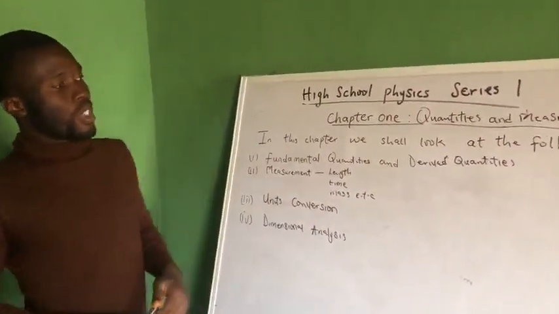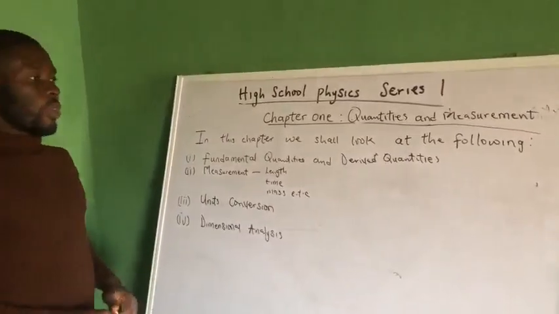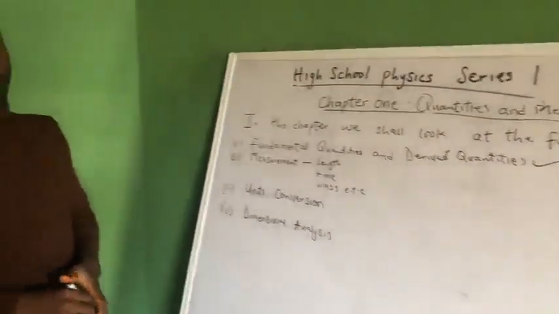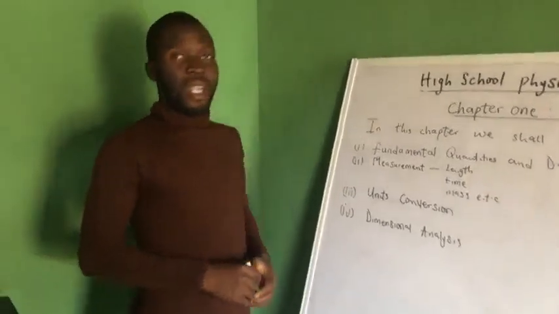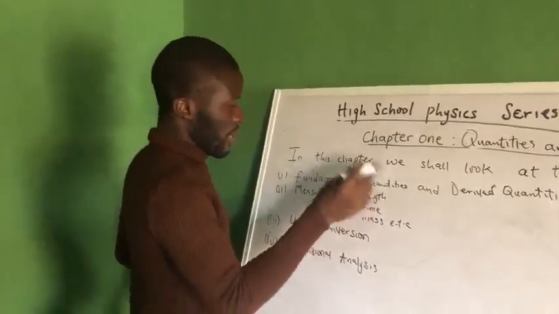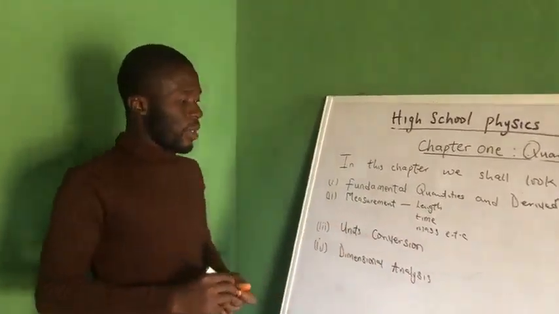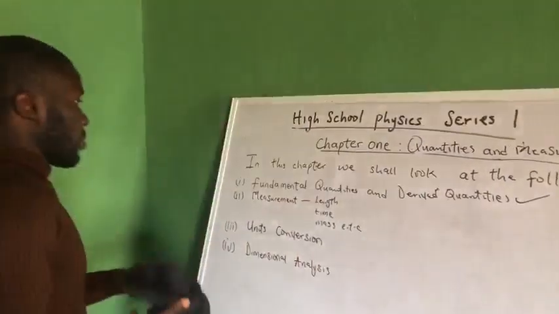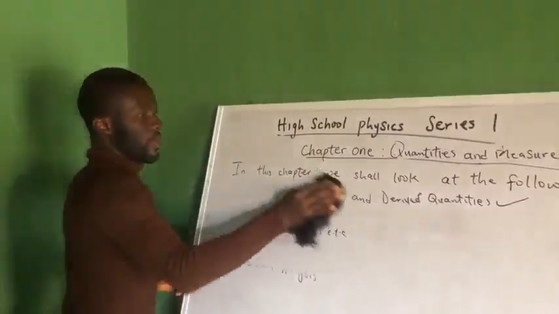In this chapter, we shall look at the following. We are going to look at fundamental quantities and derived quantities, what we mean by fundamental quantities and derived quantities. Then we are going to look at measurements generally, the units of conversion and dimensional analysis. So let's start with fundamental quantities.